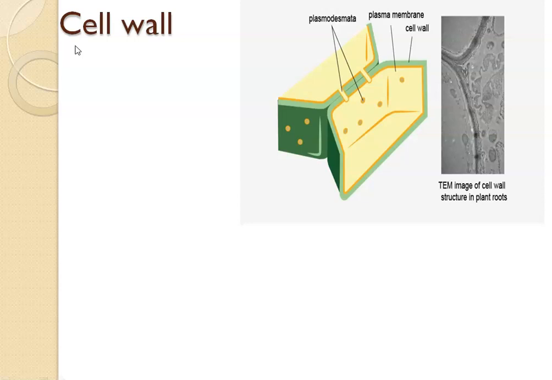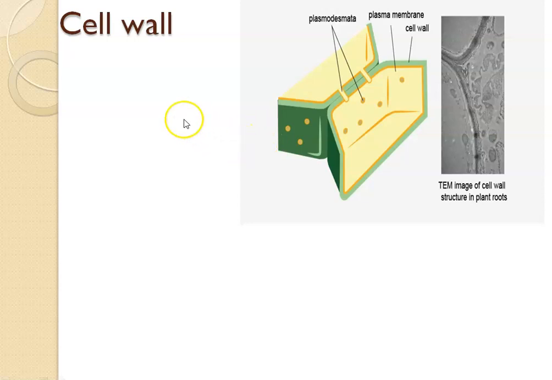In the last class we discussed cell structure and the differences between the animal cell and plant cell, and we also discussed the difference between prokaryotes and eukaryotes, and all the basic things of cells. Today we will see what a cell wall is and what the cell membrane, that is the plasma membrane, is.